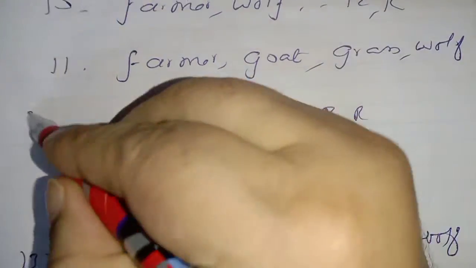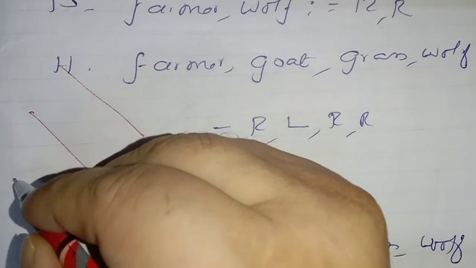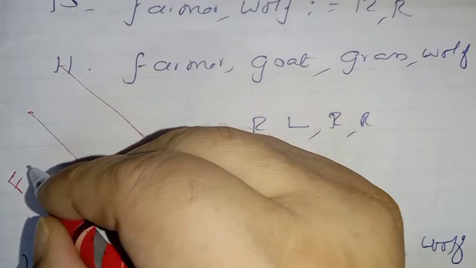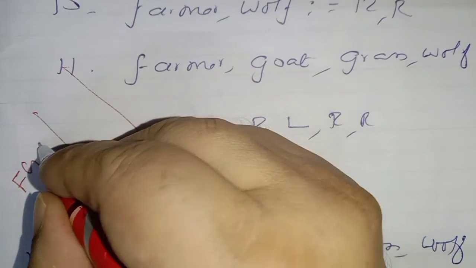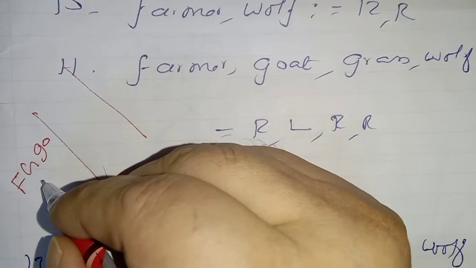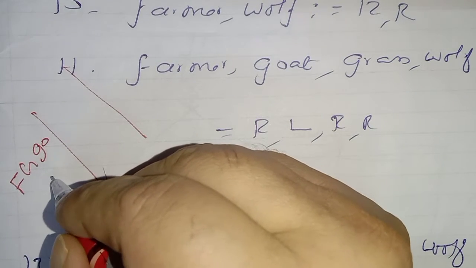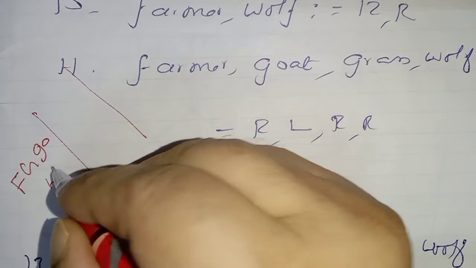This is the bank. What are they? Farmer, grass, goat, and one more thing, the wolf.